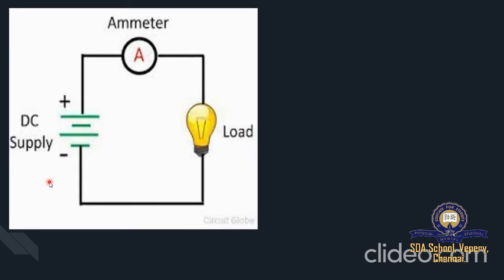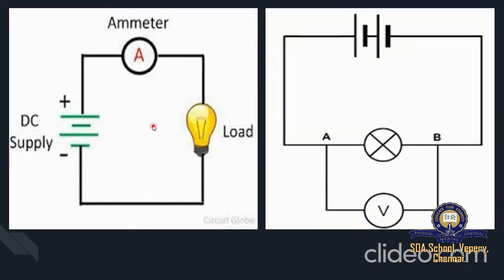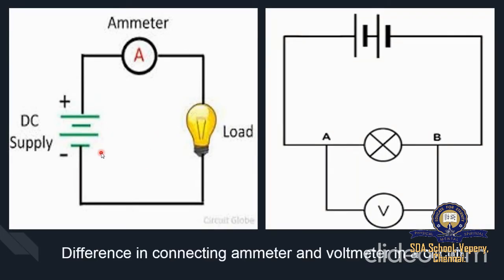Now let's just see two circuits. One is connected with an ammeter and another one is connected with a voltmeter. So see, when the circuit is connected with an ammeter, the ammeter should be connected in series to it. Whereas when you connect a voltmeter in a circuit, it should be parallel to it. Okay, you can see the difference between the ammeter connection and the voltmeter connection.